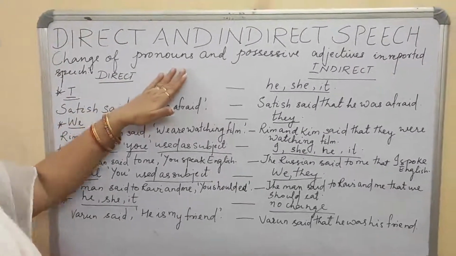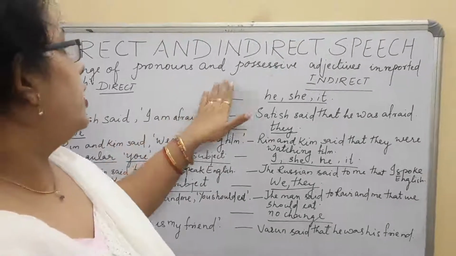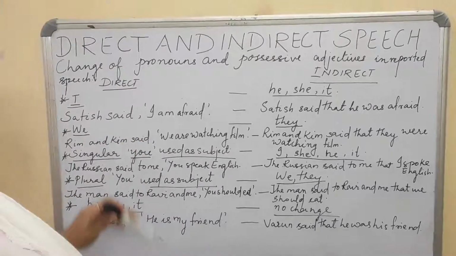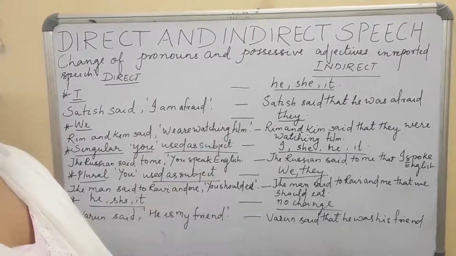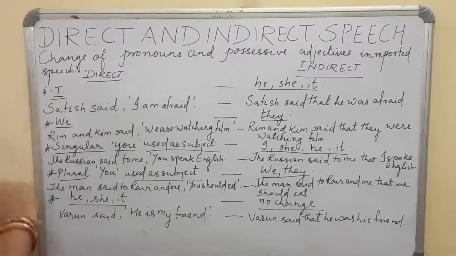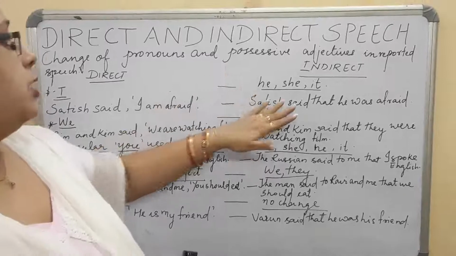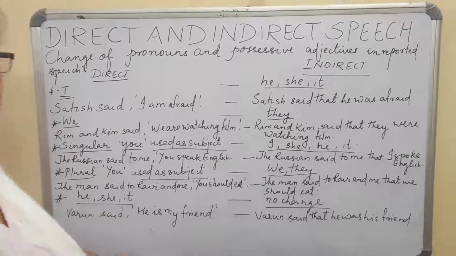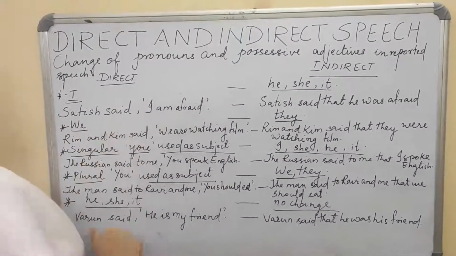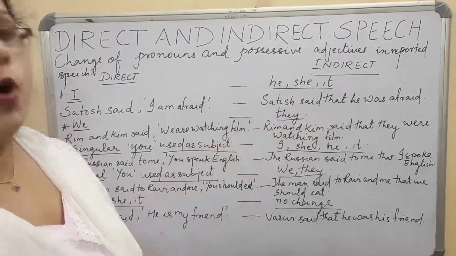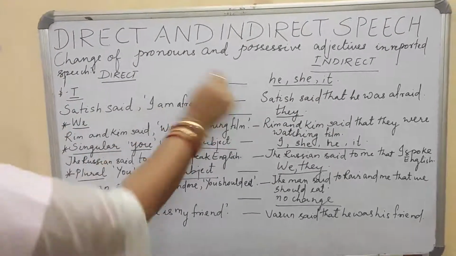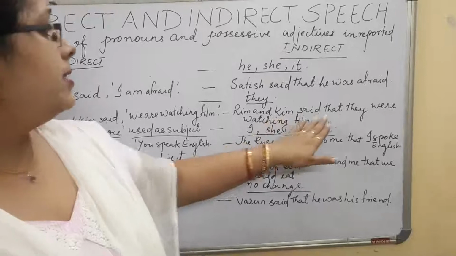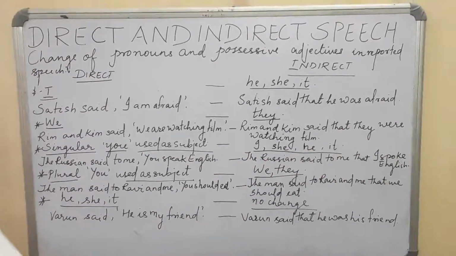Now this is a table I am showing you on how to change the pronouns and the possessive adjectives in reported speech. Again I will remind you that this side is for direct speech and that side is for indirect speech. Now if we have I in the direct speech, while coming to indirect speech it becomes he, she, or it. For example, Satish said, I am afraid. Satish said that he was afraid. Next, for we, it becomes they. Rim and Kim said, we are watching film. Rim and Kim said that they were watching film.